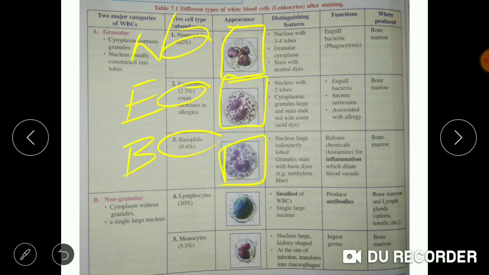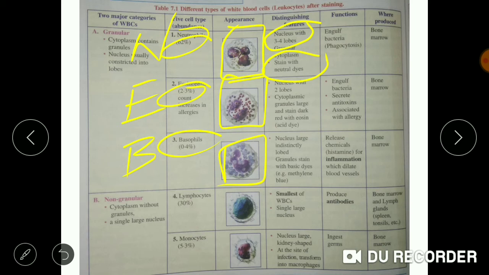When the structure was observed, it was seen that the nucleus had 3 to 4 lobes. It was granular and stains with neutral dyes. That is why the name neutrophils is given.